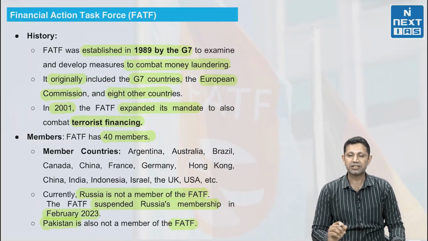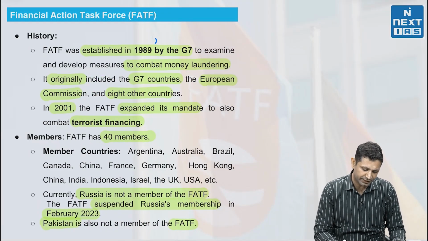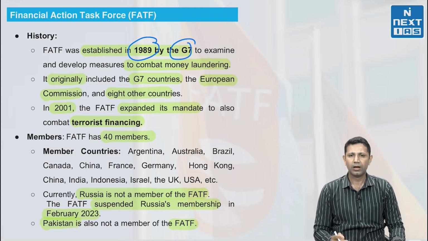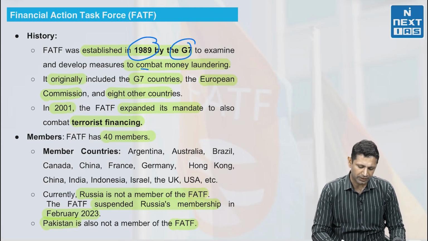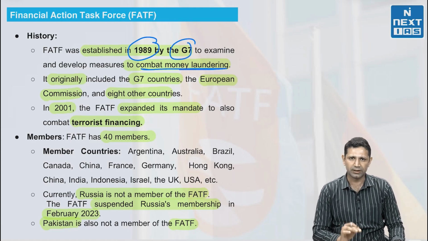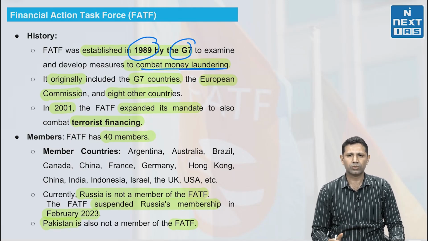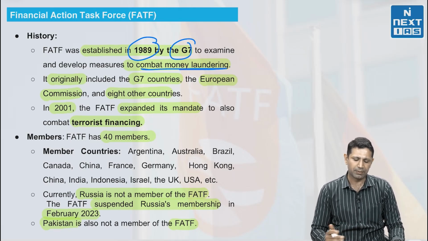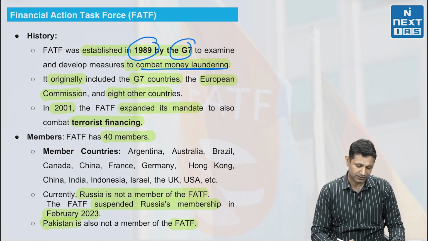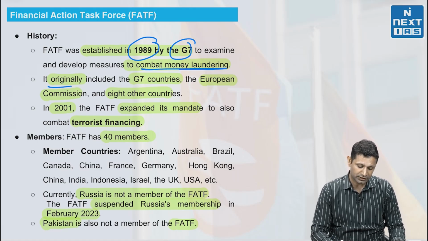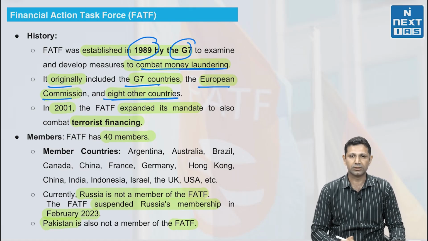Now the next thing is the history of FATF. FATF was initially formed in 1989 by the G7, and the basic objective was to combat money laundering activities. G7, I suppose you remember, is US, UK, France, Italy, Canada, Japan. So these are G7 countries. It originally included G7 countries, the European Commission, and 8 other countries.